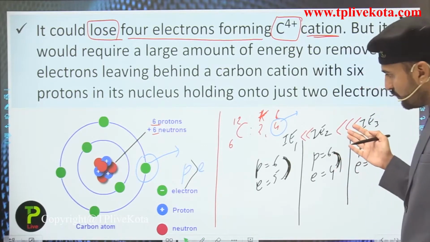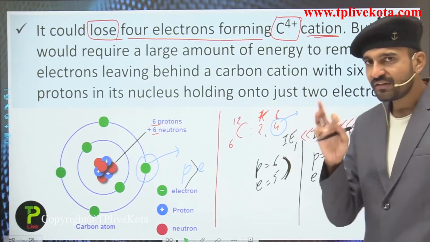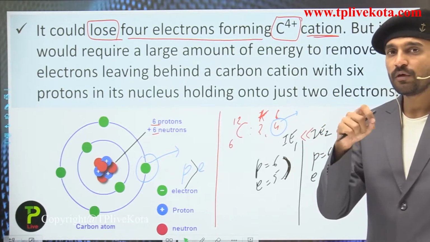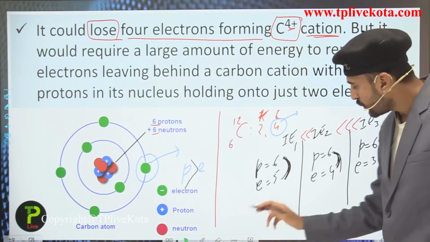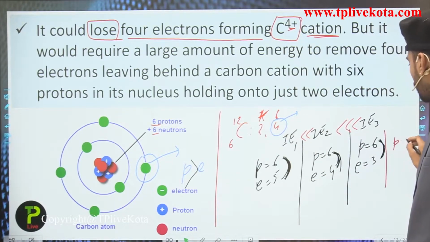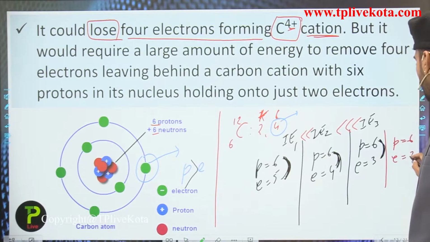So far we have removed only 3 electrons from the outermost shell. We wish to remove 1 more electron, because we have to form the C+4 cation. On removing 1 more electron, the number of protons would remain the same, while the number of electrons would become 2.